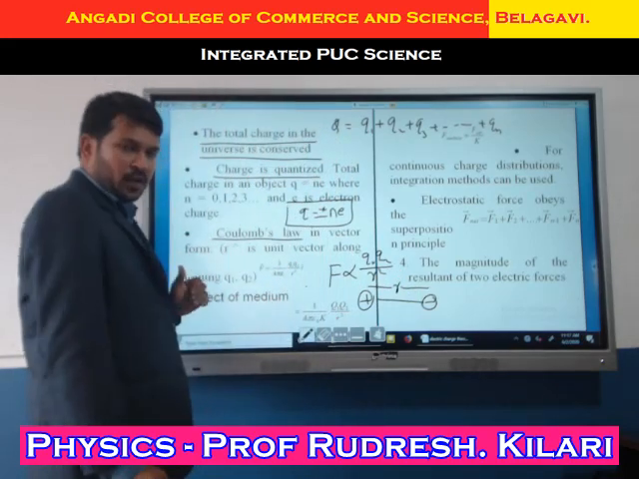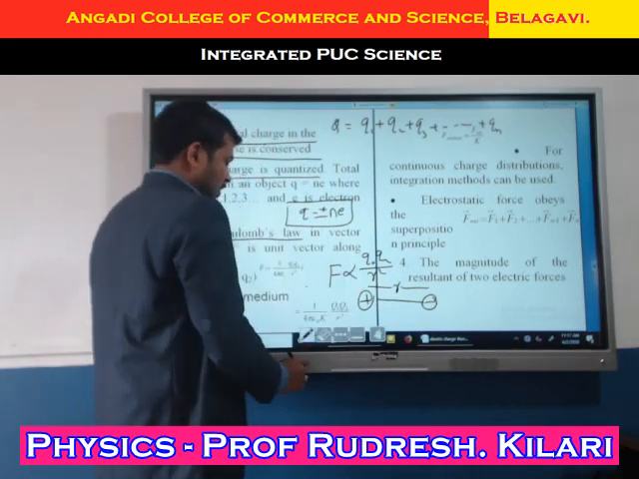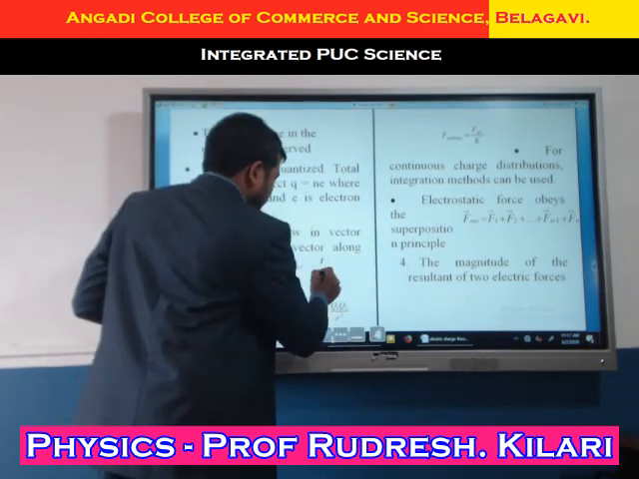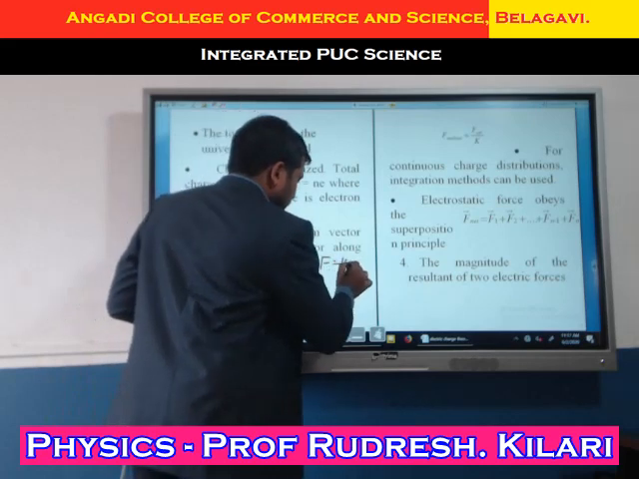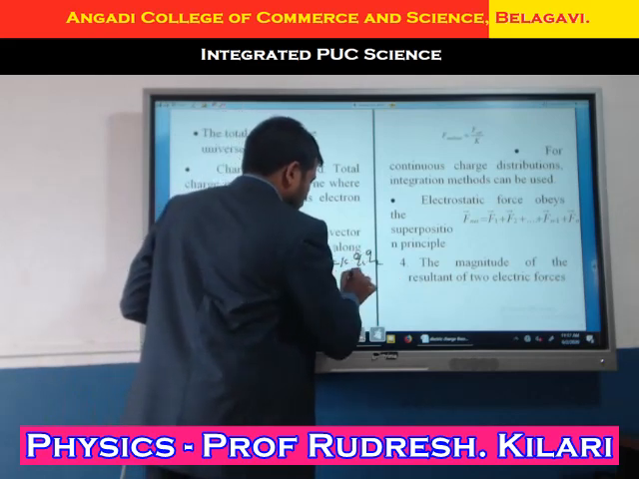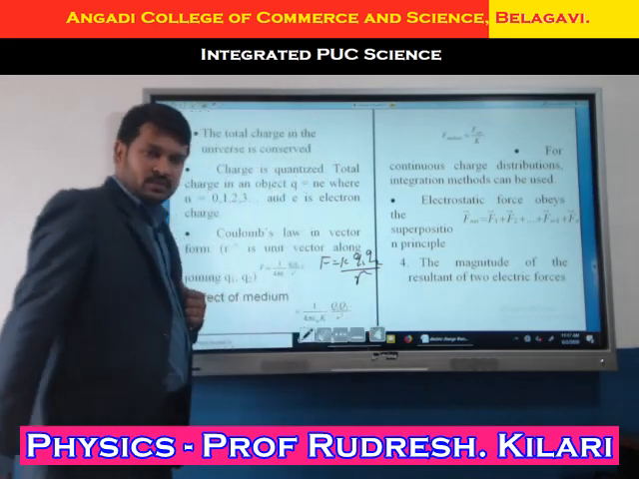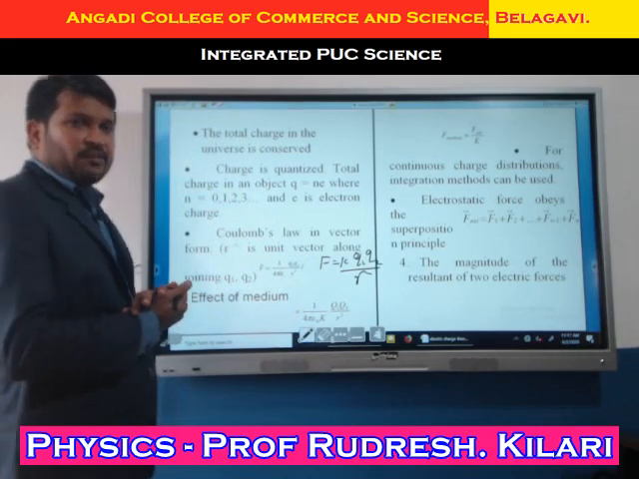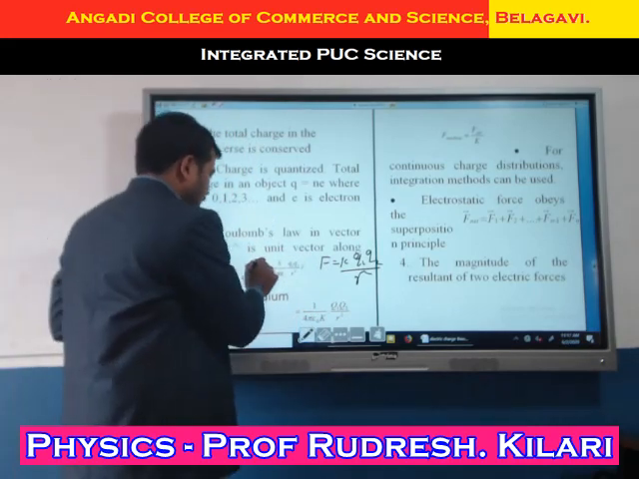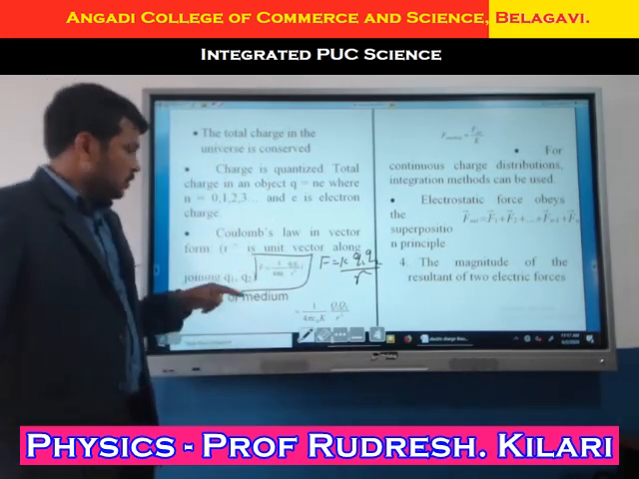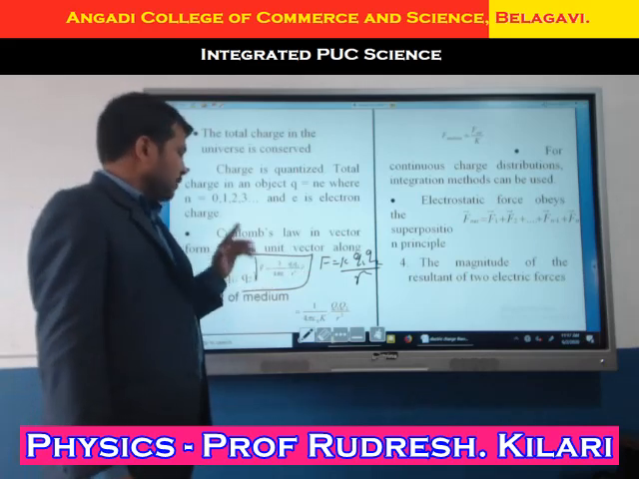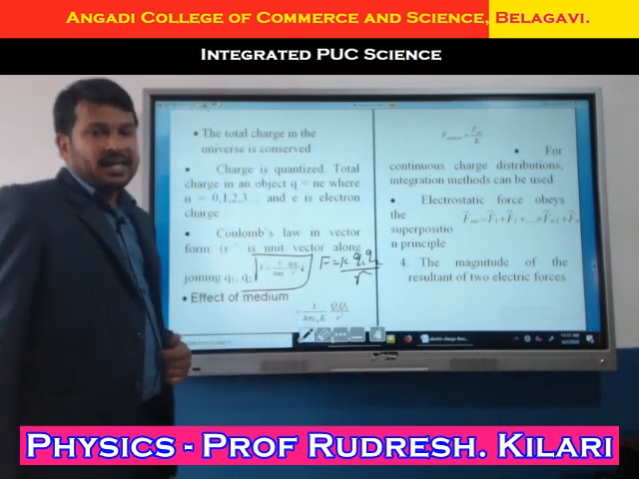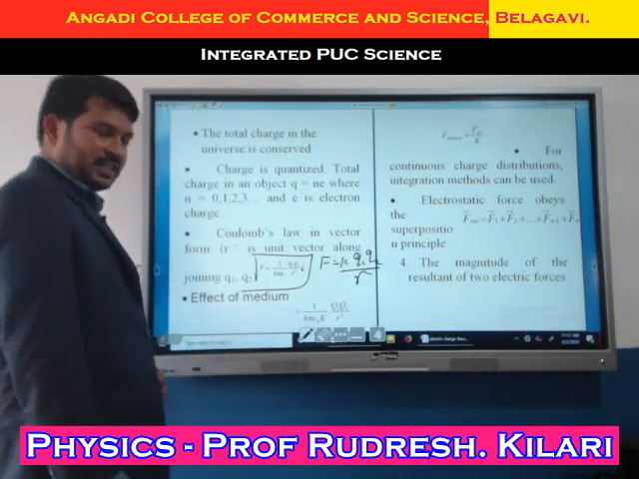That I will write in the vector form. I will write, with the proportionality constant introduced, F equals k into q1 q2 divided by r square, right? This is Coulomb's formula that we are writing in the form of vector notation. What is the vector notation formula? That is F equals, what is the value of k? 1 divided by 4 pi epsilon naught, q1 q2 divided by r square. Here we are just indicating the direction.